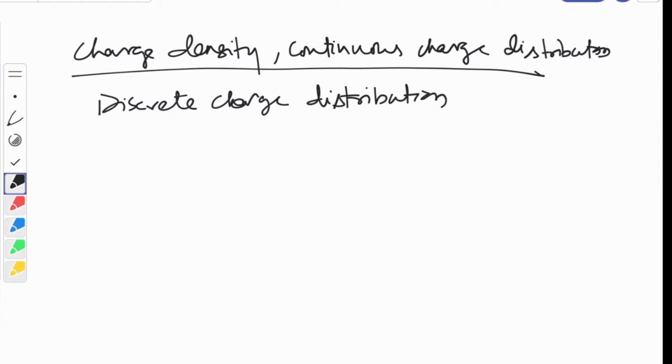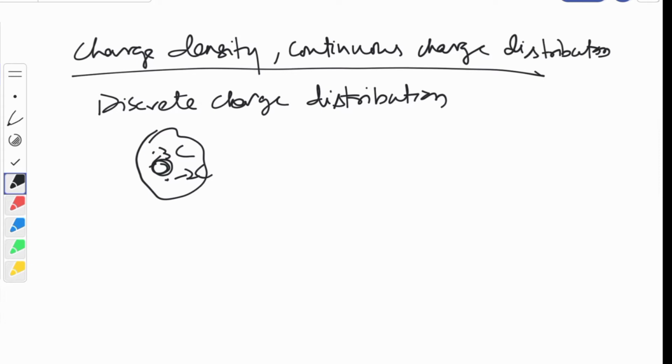Sorry for my poor handwriting, there is some lag because of network connectivity. So discrete charge distribution means, suppose this is the system. One charge is over here, 3 coulomb, another charge is over here, -2 coulomb. So 3 coulomb and -2 coulomb charges are there. In between these two charges there are no other charges. So this is at the microscopic level.